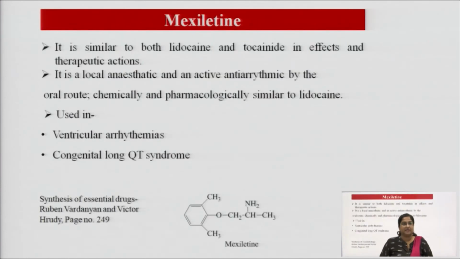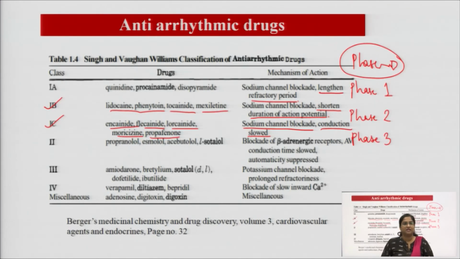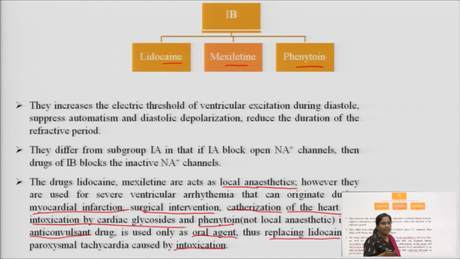In the classification slide, one more thing it says is that class 1C slows down the conduction. That means it has a slightly different mechanism of action. It definitely works on sodium channels, but it is a little different from class 1A and 1B, in that it slows down the conduction by acting on sodium channels and blocking them.